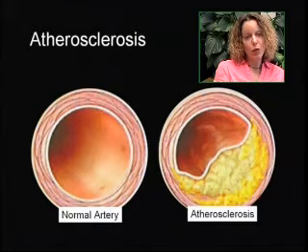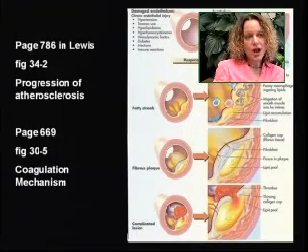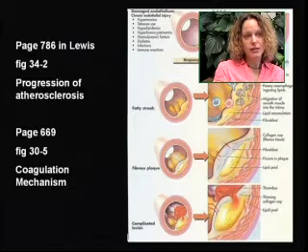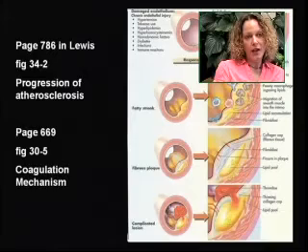So we can see that the arterial wall in the example with atherosclerosis is narrowed. So we're going to talk a little bit about how these plaques form and exactly what the process is.